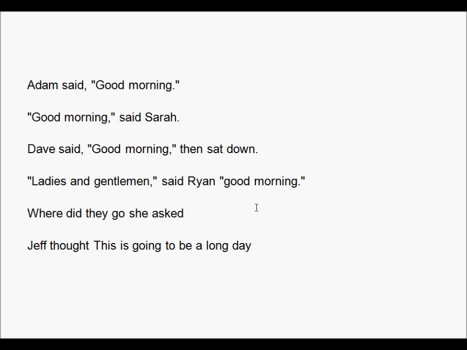Now, we also have a continuation, so we can't just leave this empty. So we're going to have another comma in here. So, comma, space, quotation mark. So these are just telling us that it's continuing on. So unless this is a proper noun, this is going to be lowercase. Okay. Where do we go is what she asked.